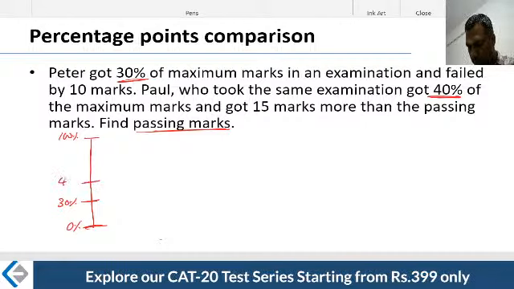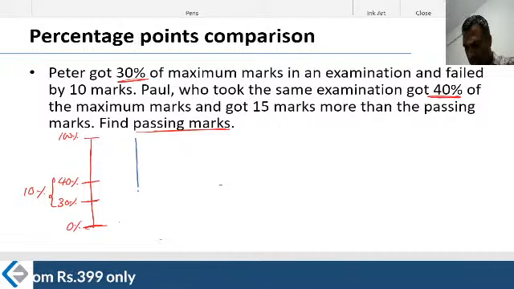The other fellow got 40% of the marks. Hey, what is the percentage point difference between them? 10%. The percentage point difference is 10%. All right. What is happening on the other side of the scale?